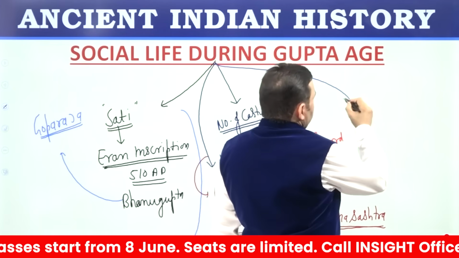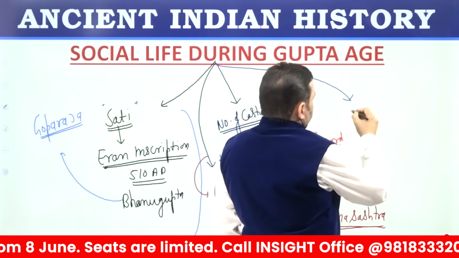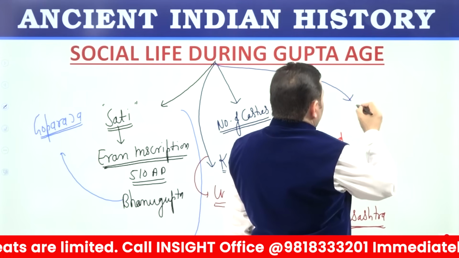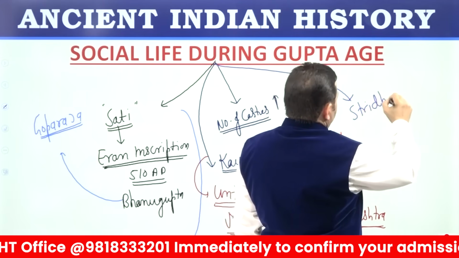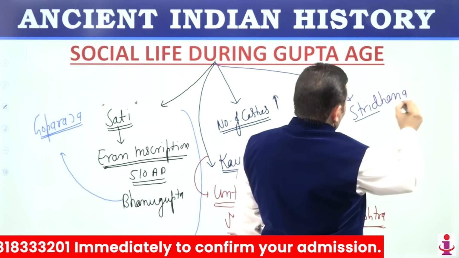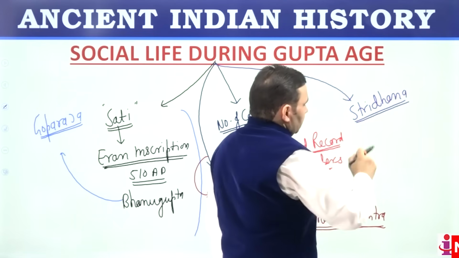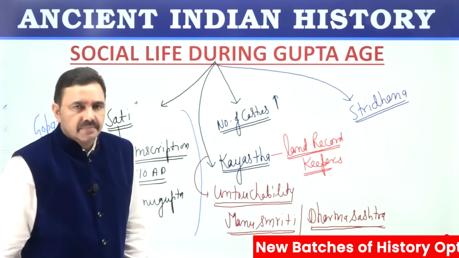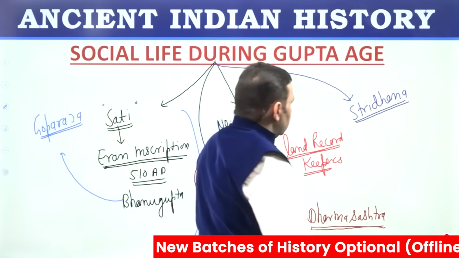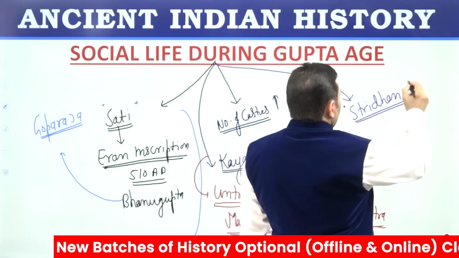We find here practice of Istridhana, the wealth or the money or the property of women. So concept of Istridhana is mentioned here in the books of this time.